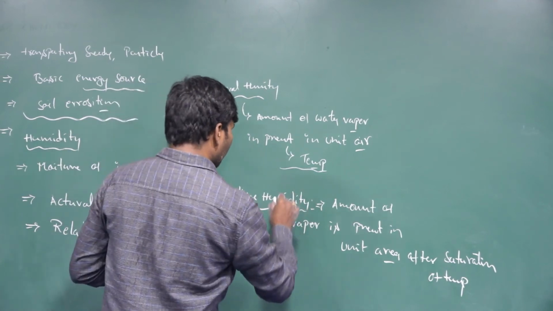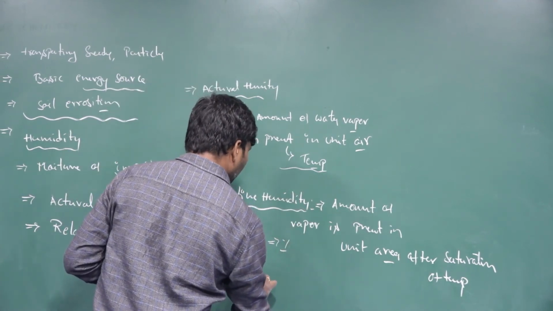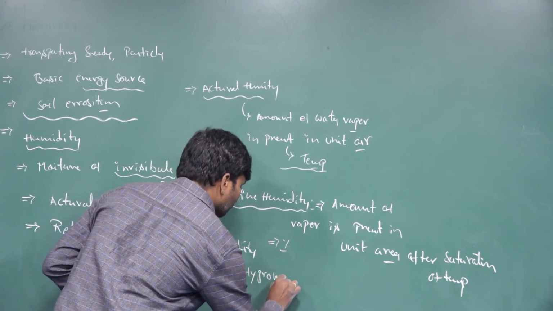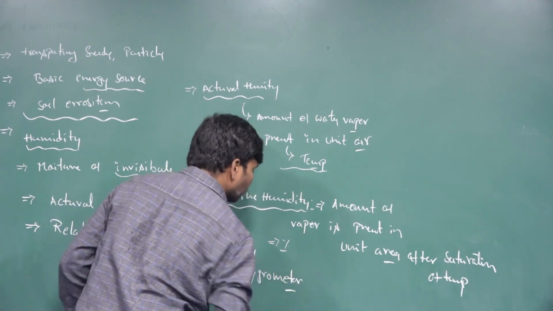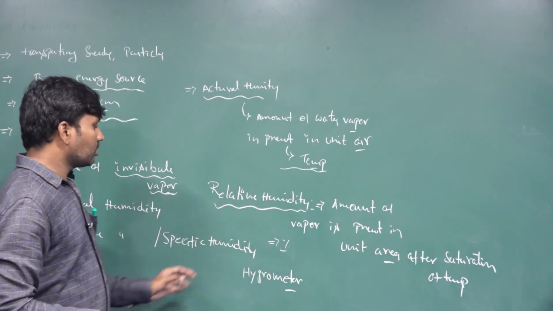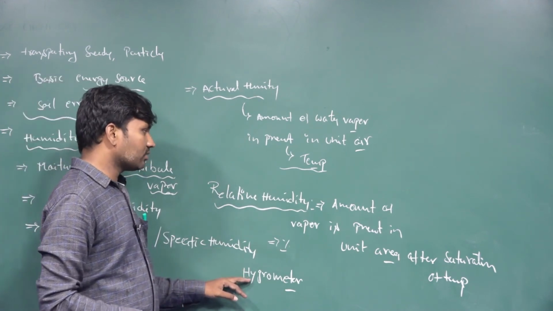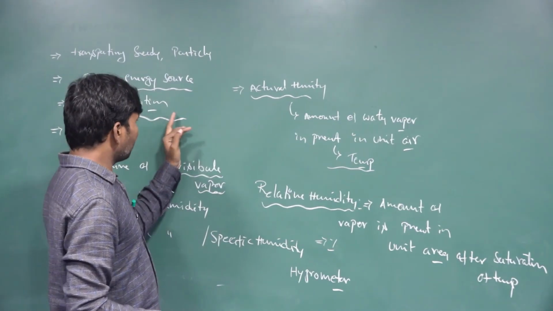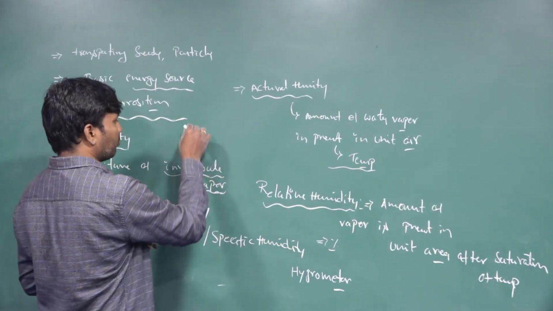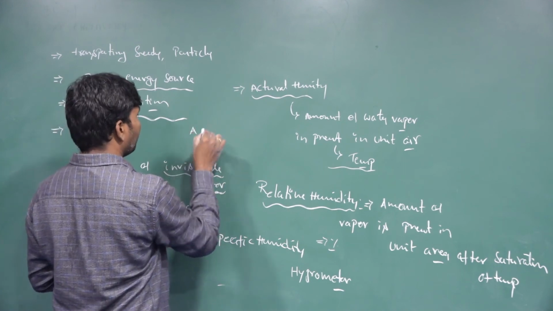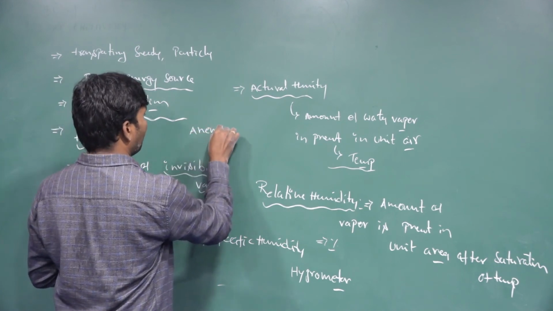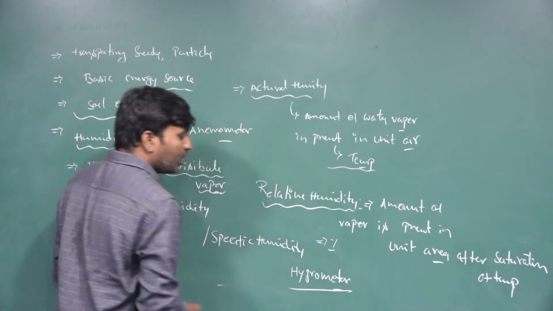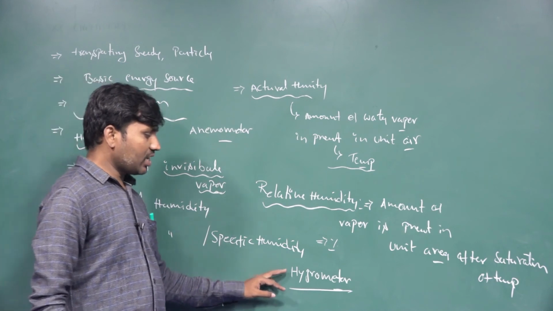And the measuring of the humidity is done by the hygrometer. So with the help of the hygrometer, just as for the airflow or the wind we measure with an anemometer, the humidity we measure by the hygrometer.